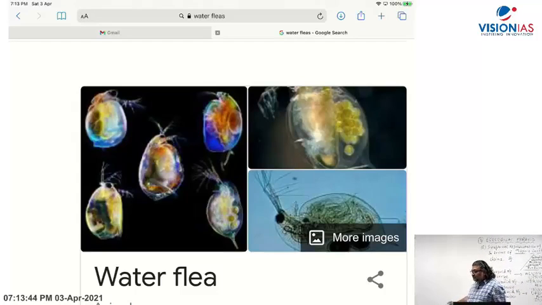Clear? Virus comes nowhere. Sumit is asking at what level virus comes. Virus is non-living, and virus is not a decomposer. My dear friend, Mr. Sumit, I have explained in the beginning of the class what a decomposer is, and I have said that virus is on the boundary of non-living and living.